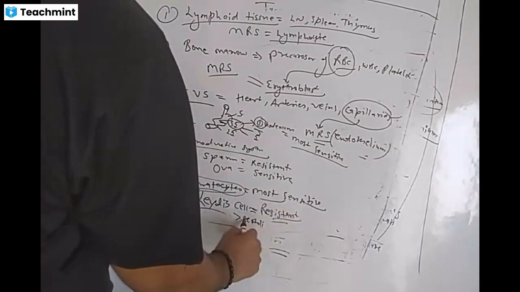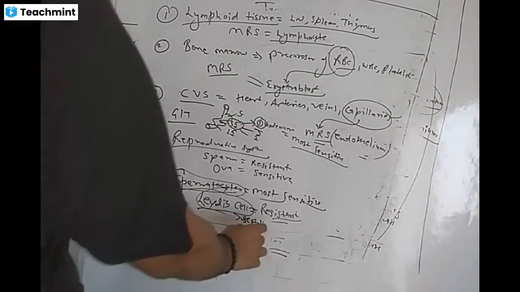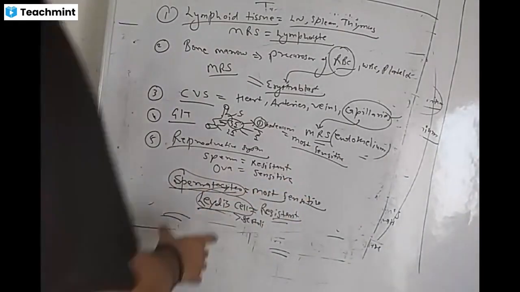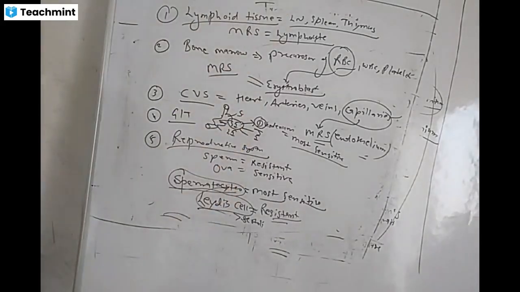So most resistant are the Leydig cells. Sertoli cells are also resistant, but Leydig cells are most resistant. Spermatocyte is the most sensitive one. So these are some system-wise sensitivity.